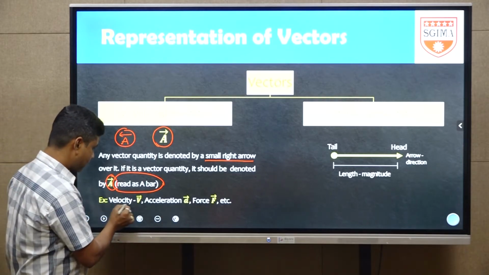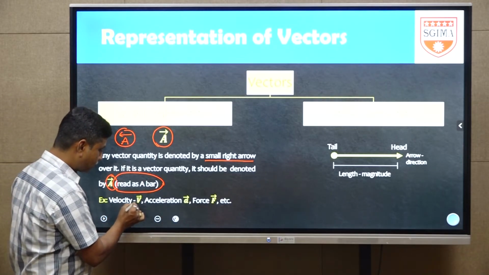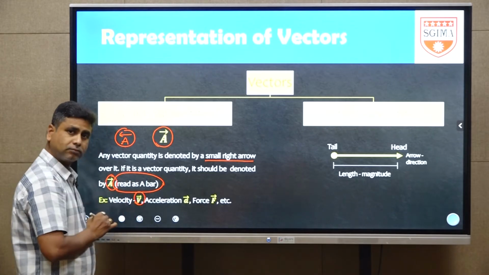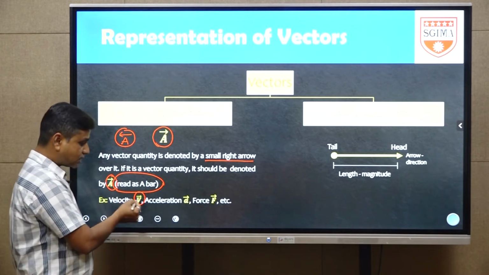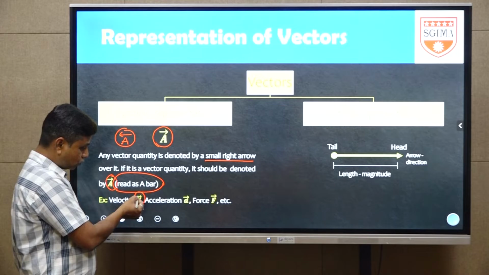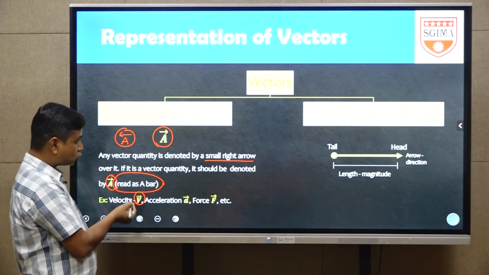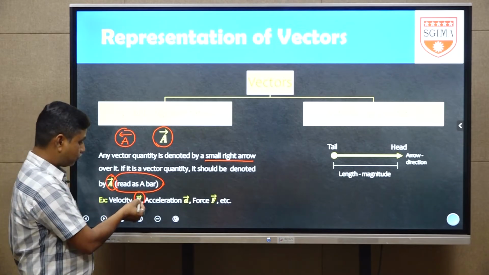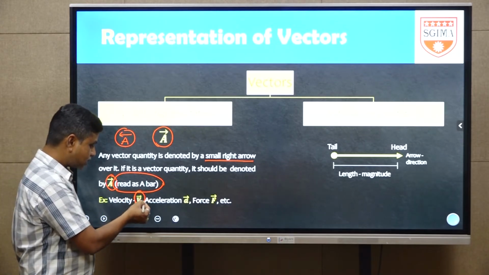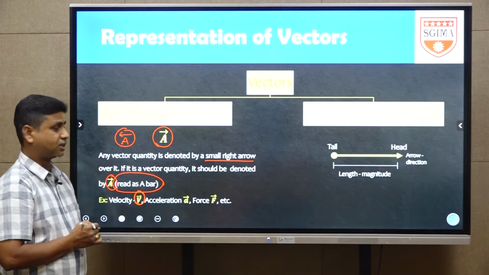For example, velocity. Its symbolic representation is V bar. Velocity is generally taken as V, with a bar above it, with the small right arrow mark. This is the symbolic representation of velocity.